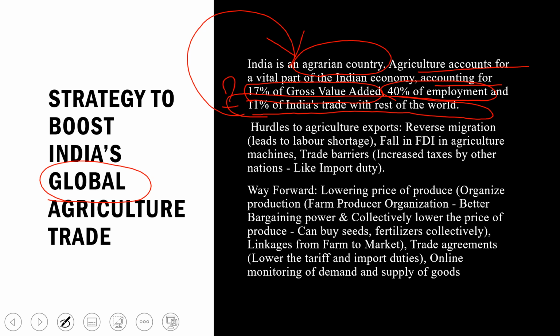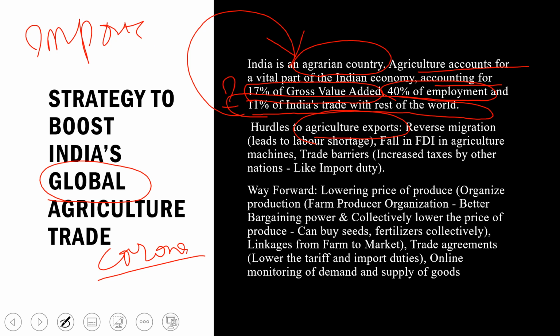So, hurdles to agriculture export. What are the hurdles that we are facing with export in the agriculture sector? Right now, due to the corona pandemic, all the countries are moving towards the safe side. They do not want to import products from other nations. Thus, all countries want to export from their country because they want to earn money, they want to revive their economy. This creates one of the problems for the agriculture sector of India.